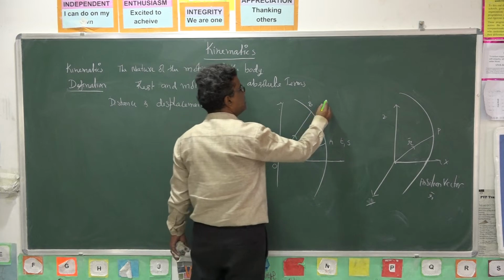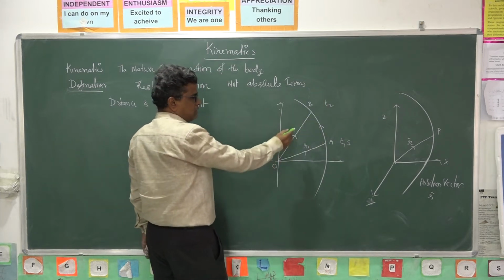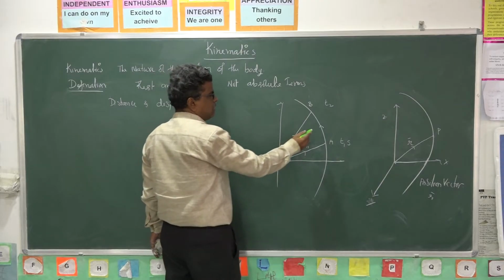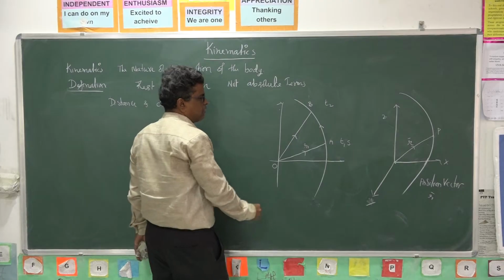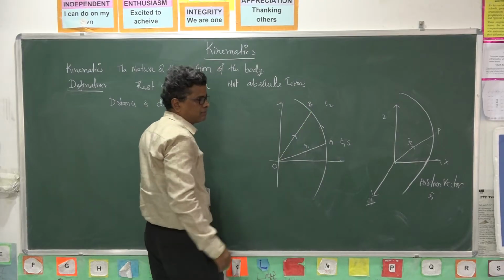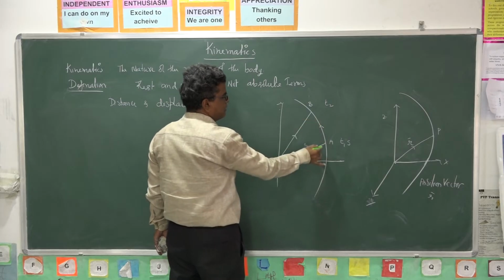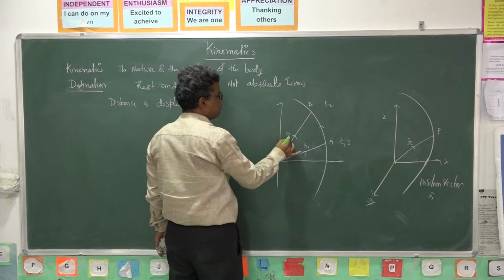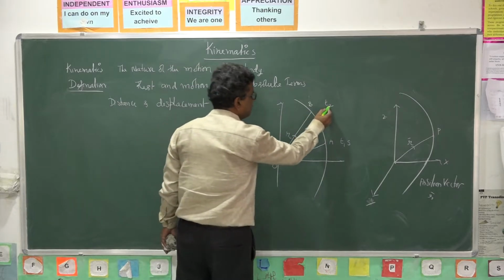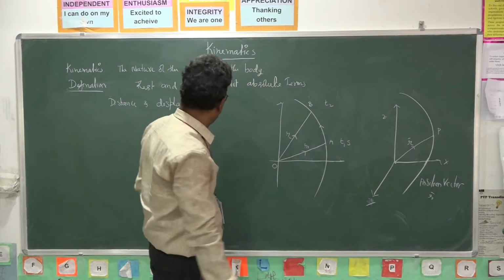At instant t2, B is the position of the particle, and OB is the position vector at instant t2. So its position changes with respect to time.